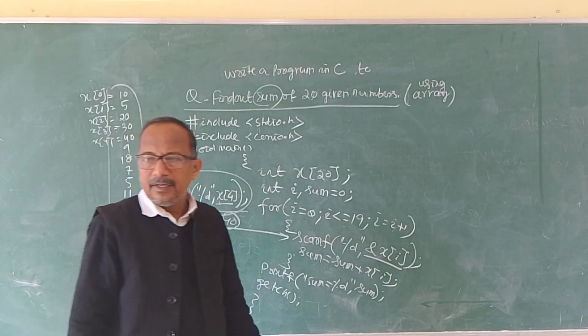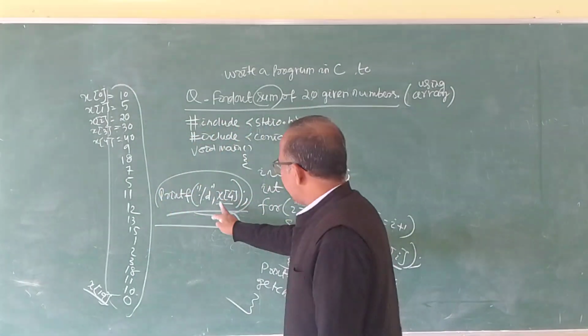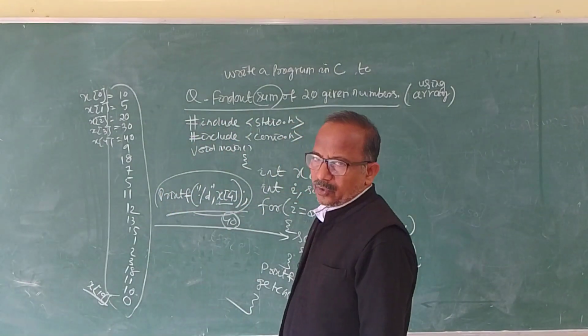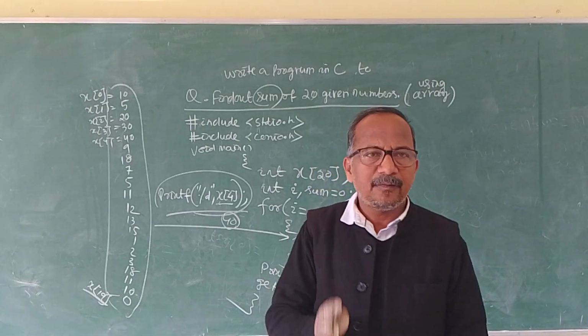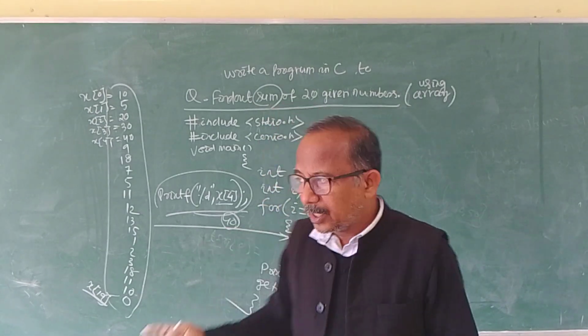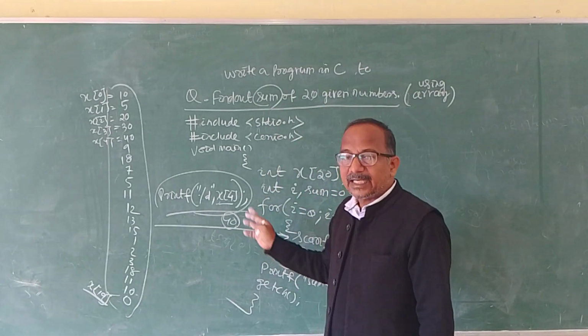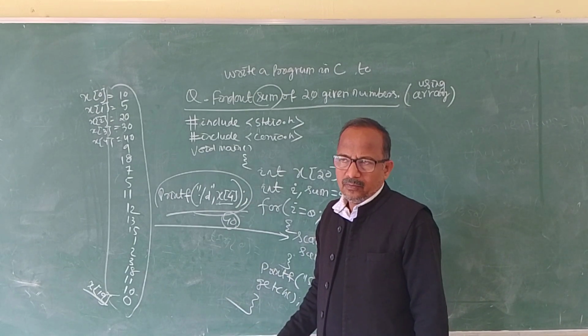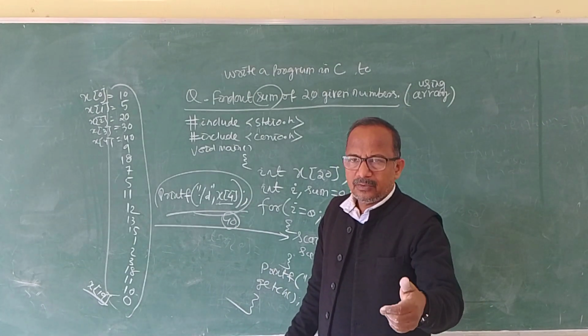For our reference it is the fifth value, but for the array's reference, it is x4, because it is starting from 0.